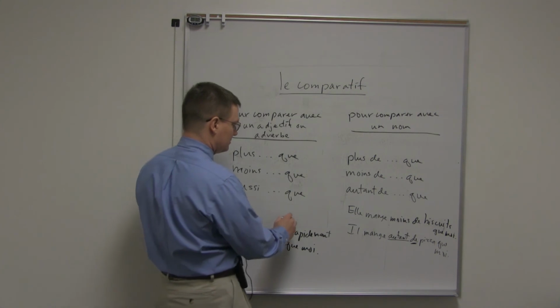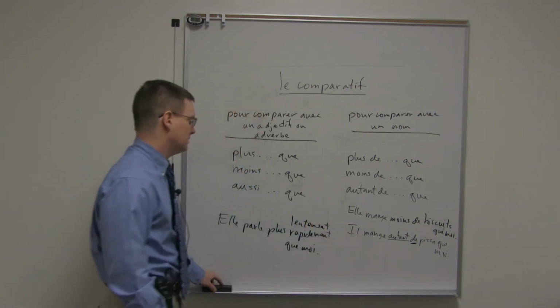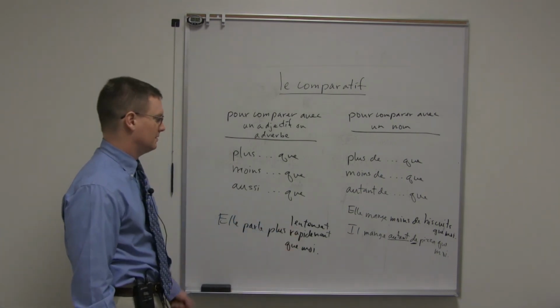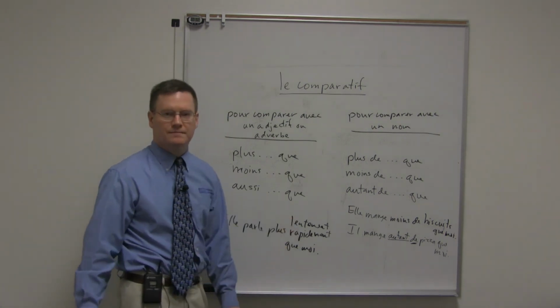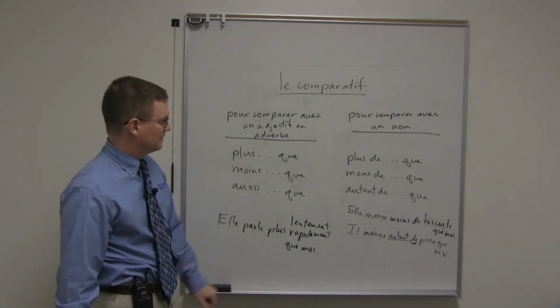It could be plus lentement que moi. She speaks more slowly than me. Or elle parle moins lentement que moi. It could be this as well. Elle parle aussi lentement que moi. So, adjective or adverb, you're choosing these.